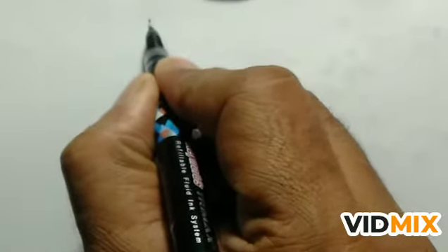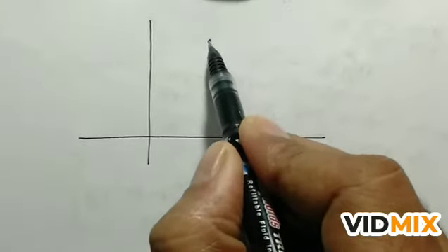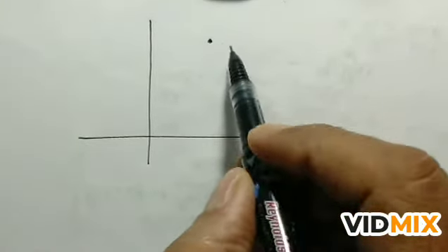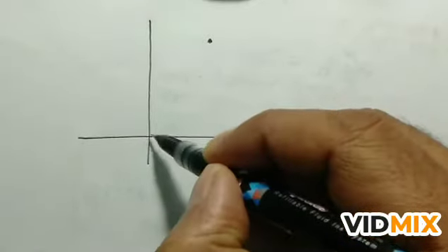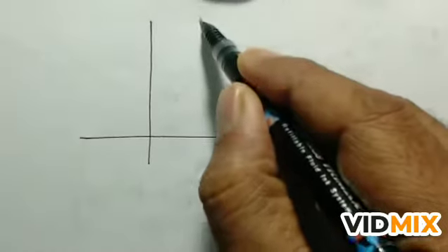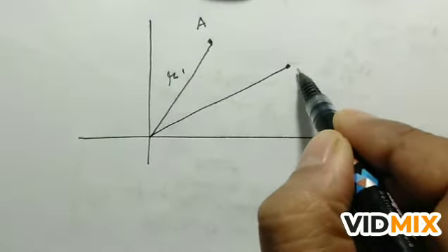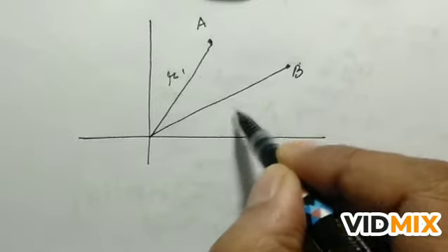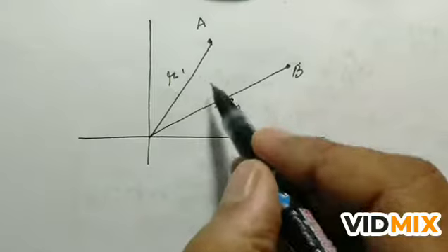Now let us consider a two charge system. One is Q1 and the other is Q2. The two charge system Q1 and Q2: Q1 is located at point A, which is at distance r1 from the origin, and the second is Q2, which is at B, at distance r2 from the origin.